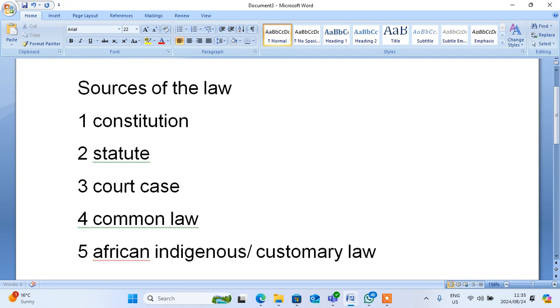So in order to answer this question about domestic violence based on the history, we'll be looking at all these 5 sources of law, so that you are able to answer and write a better assignment. So we'll look at the Constitution, the statutes, the court cases, the common law, and African indigenous or customary law. Let's start with the Constitution.